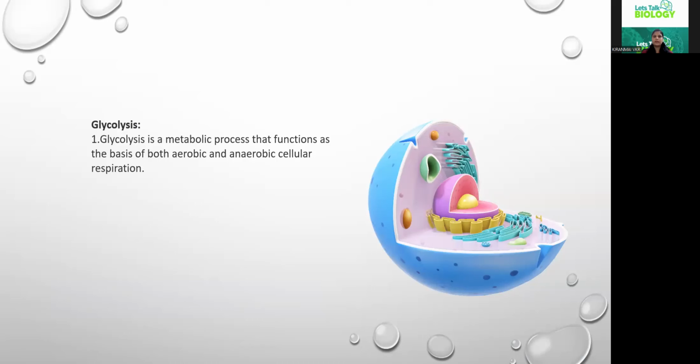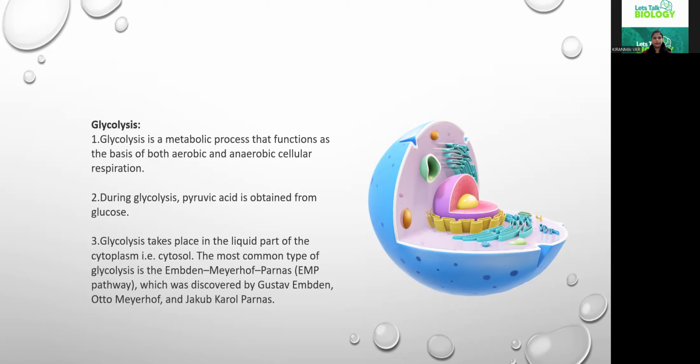Glycolysis is a metabolic process that is the basic process for both aerobic and anaerobic respiration. During glycolysis, the glucose is broken down into pyruvate, or the pyruvate is obtained from the glucose. If you are writing notes, nothing to worry, I have mentioned everything point-wise in detail here. Glycolysis takes place in the liquid part. If this is our cell, glycolysis generally takes place within the cytoplasm.